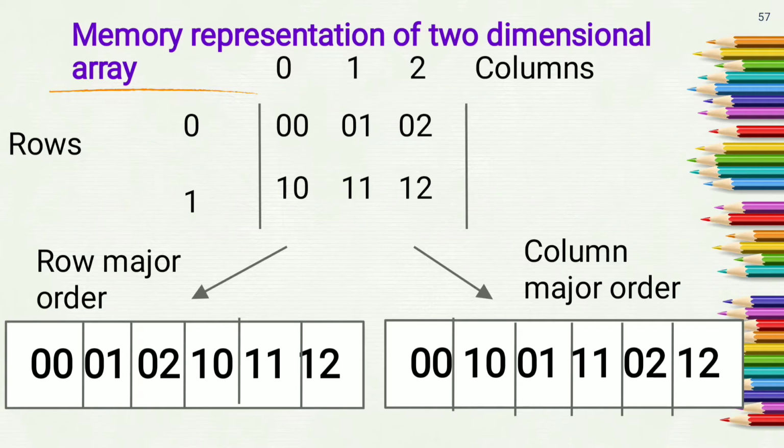The index for the first row and 0th column element will be 0, 0. Then 0th row and first column element, 0th row and second column element, first row 0th column, first row first column and first row second column. These are the indexes of the elements of the array.